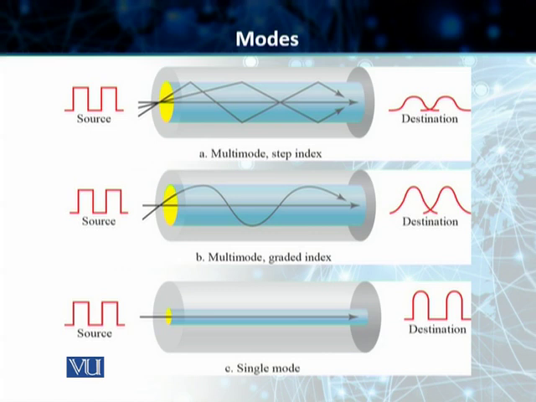Students, as you can see in the first type, which is a multi-mode step index, the reason we call it a multi-mode and the reason we call it a step index is this. Students, in this particular case, the density throughout the core, it remains constant. What does that mean? So, students, the density from the center of the core to its sides, it is constant.